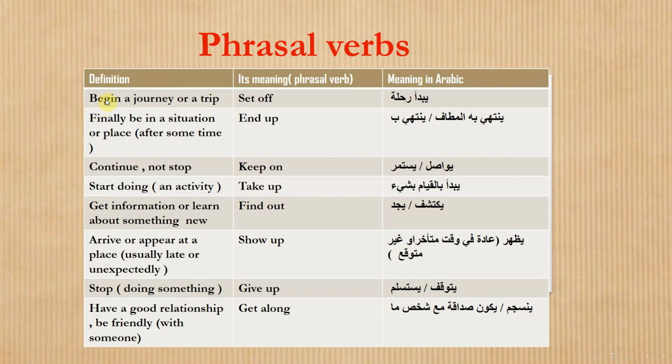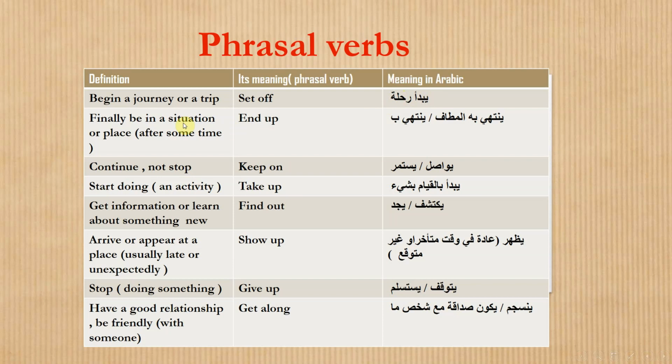The first definition we have: begin a journey or a trip. Its phrasal verb is set off. So set off is a phrasal verb, and it consists of two parts, اللي هم set plus off. Together they have a different meaning, which is begin a journey or a trip, and its meaning in Arabic is this.